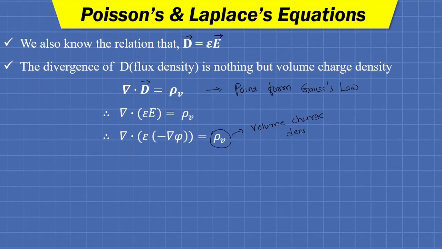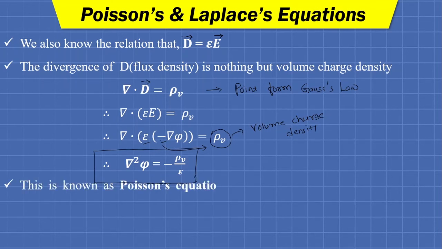So finally we have del square V equals negative rho v upon epsilon. Here the negative sign and epsilon both come to the right hand side of the equation, making it negative rho v upon epsilon. So this equation, del square V equals negative rho v by epsilon, is called Poisson's equation,